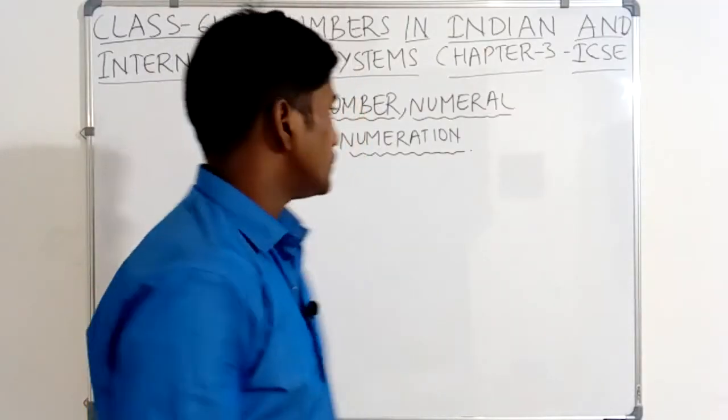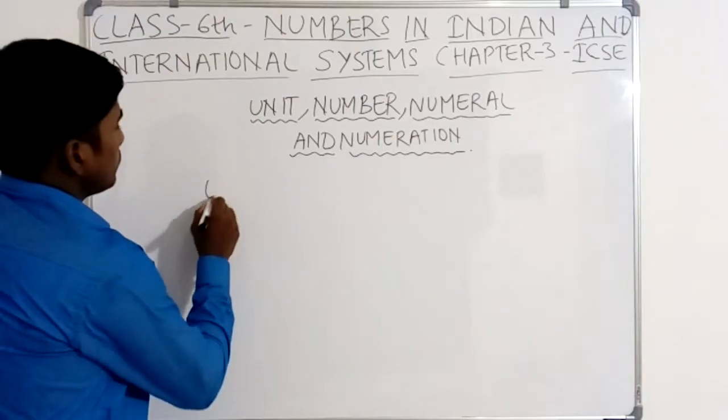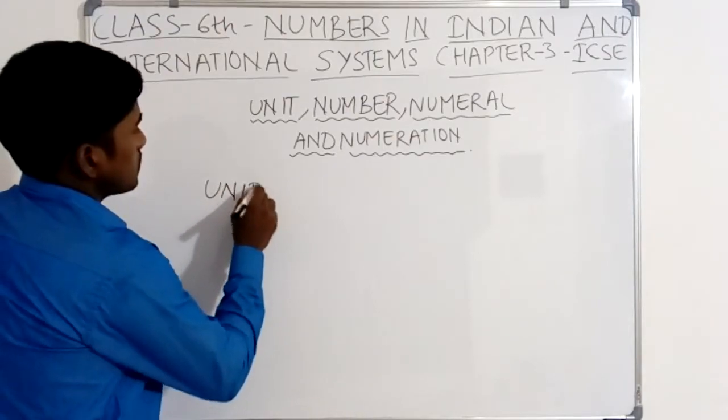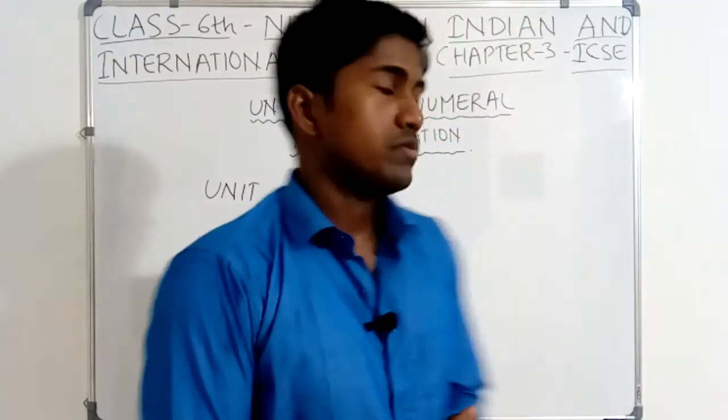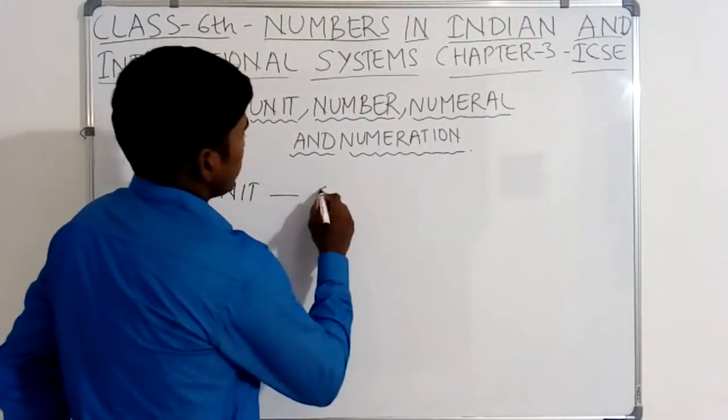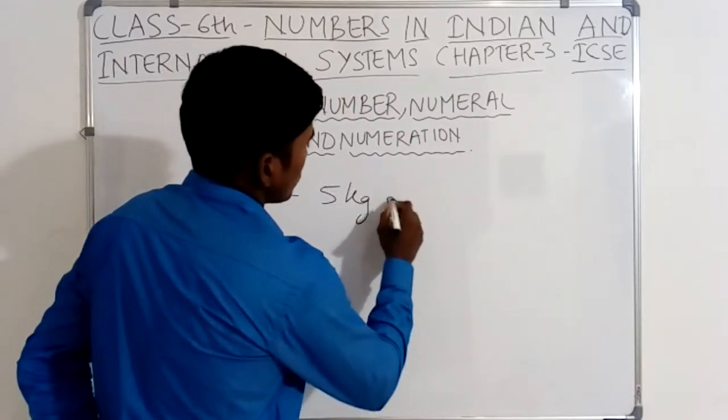Now we will study about unit in brief. What is unit? Suppose I bought 5 kgs of potatoes.